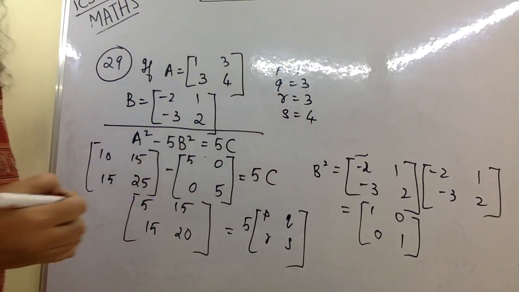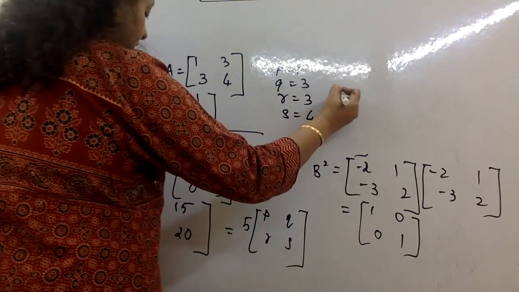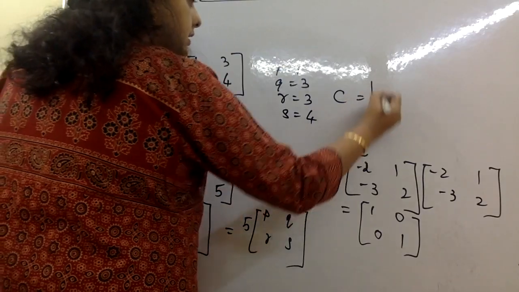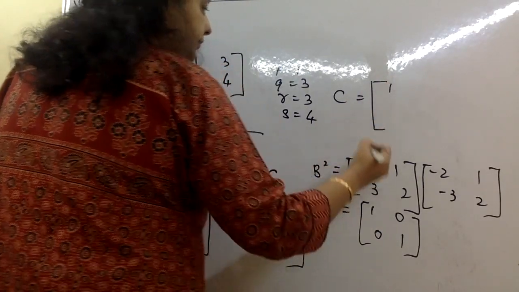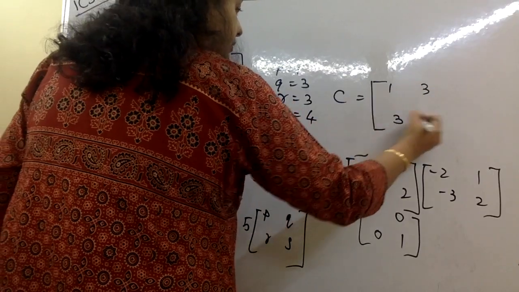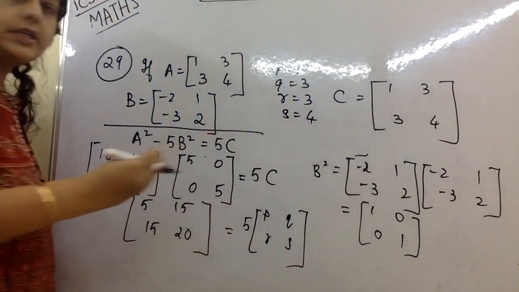So my answer, the matrix C they had asked us to find, is 1, 3, 3 and 4. This is my final answer.